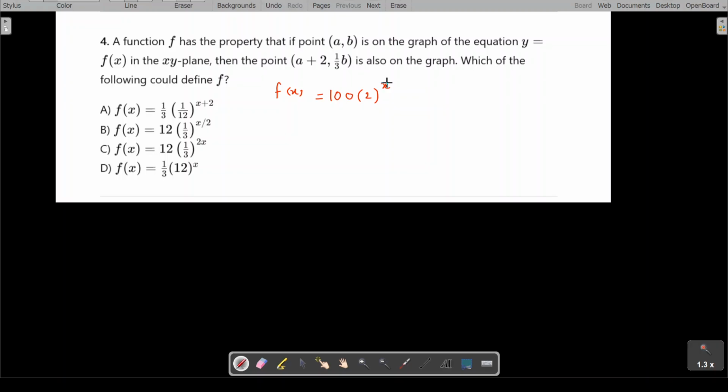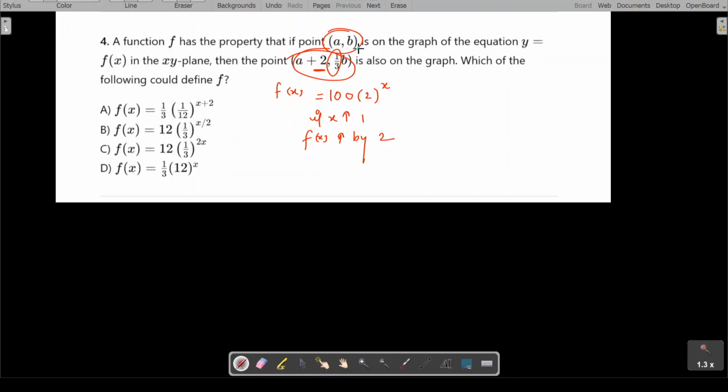If it is x, then can I say that if x increases by 1 unit, f of x increases by 2, right? Let's talk about the given points here. One point is a comma b, another point is a plus 2 comma 1 over 3b. Every time the x coordinate increases by 2, the y value increases by a factor of 1/3. I hope we are getting that.